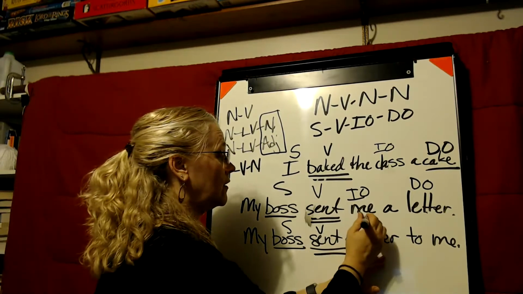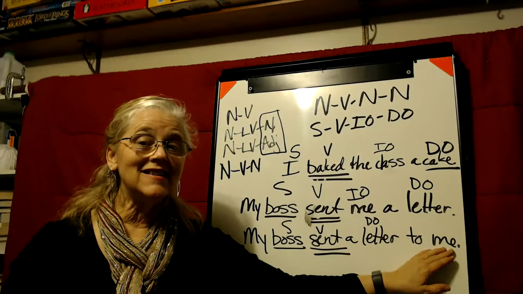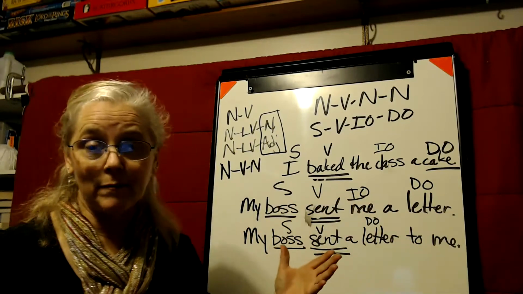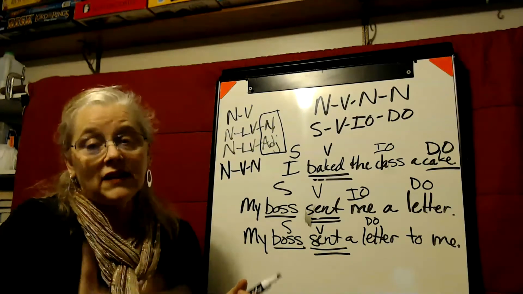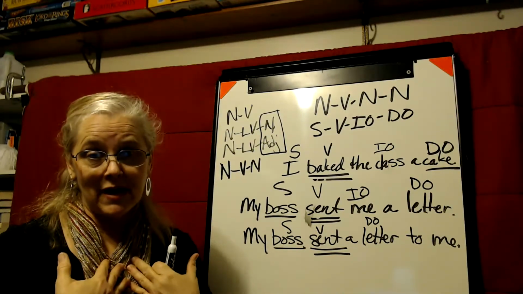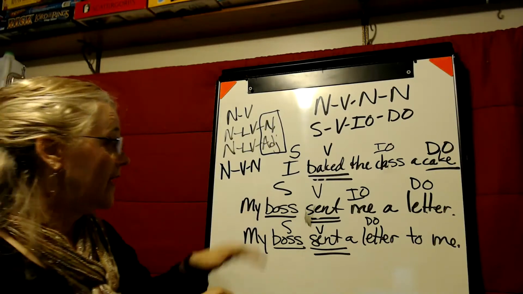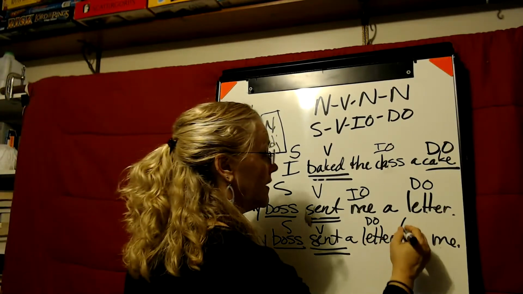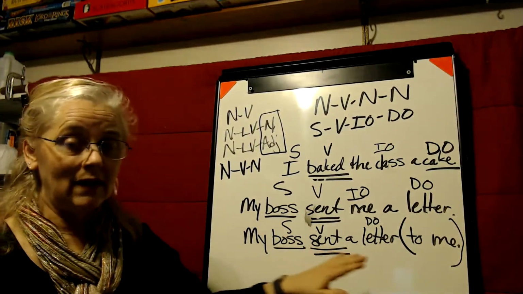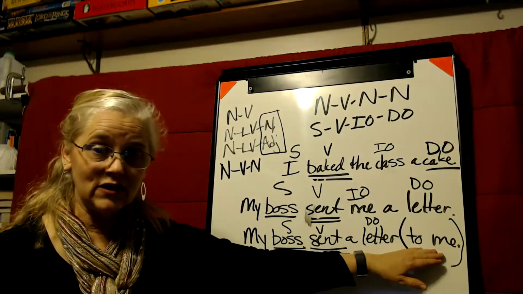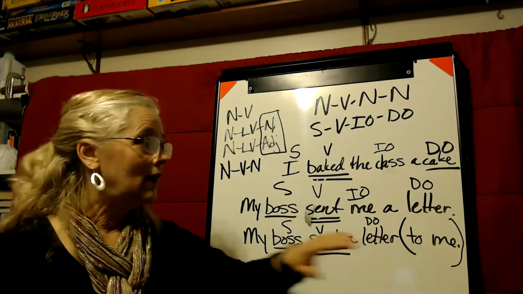A letter. But now technically, the meaning is still the same. I still have a boss who's sending a letter and it's coming to me. But grammatically, these are different. In this sentence, this is a prepositional phrase, to me. So it's not an indirect object, but it's a prepositional phrase.